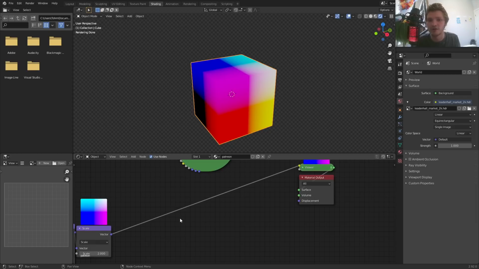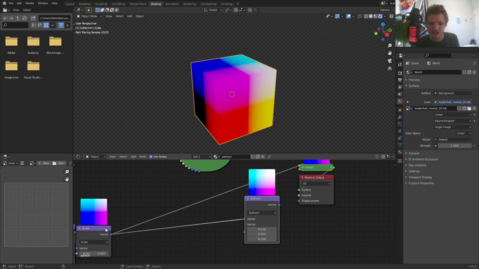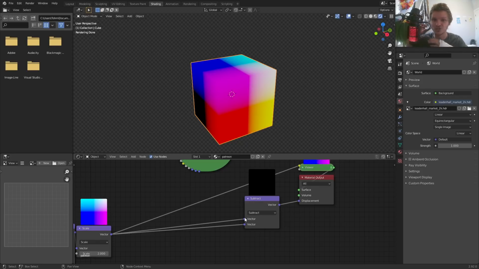To use this for our vector displacement, what we're going to be doing is we're going to use a subtraction and just subtract it from itself and plug that in. Okay, why do I do this if nothing changes? Well, when you subtract something from itself, it gives 0. In other words, we're changing by 0. So that's why there's no displacement change if I plug or unplug this, right?